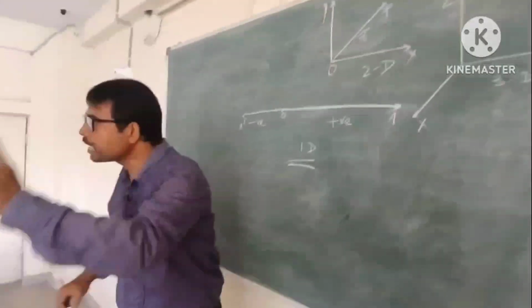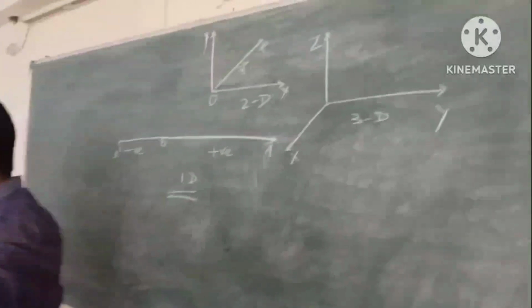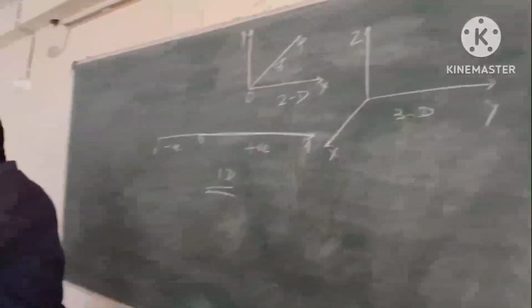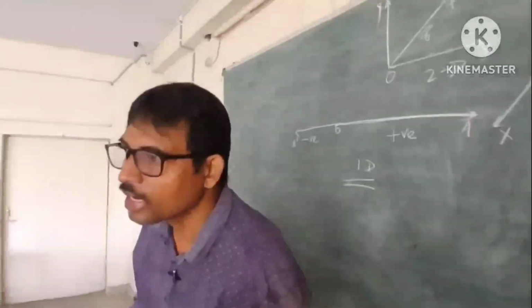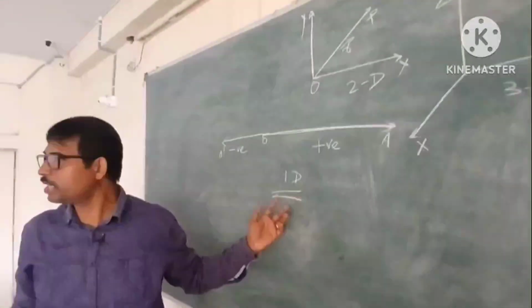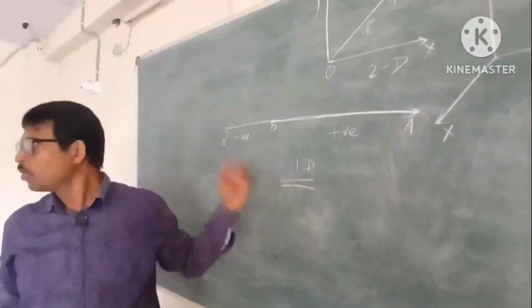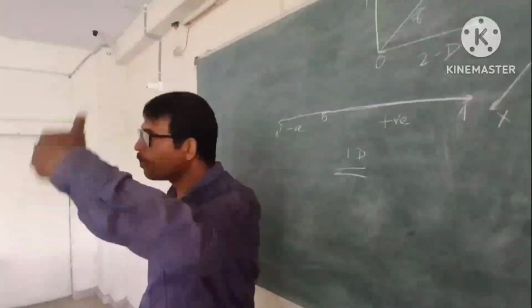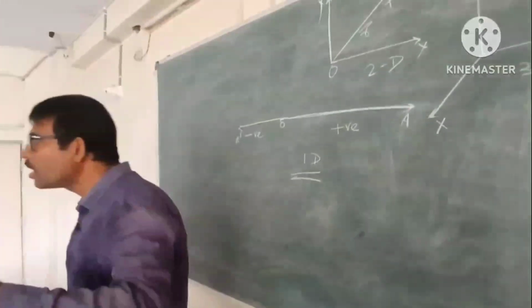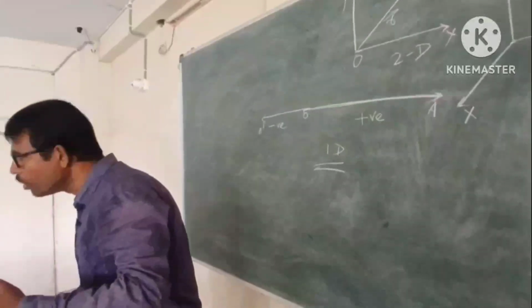In case of 2D and 3D, you can recognize that the body is multidirectional. Here you are getting only unidirectional when a body is in 1 dimension, but when a body moves in a plane and space, you will get multidirectional.